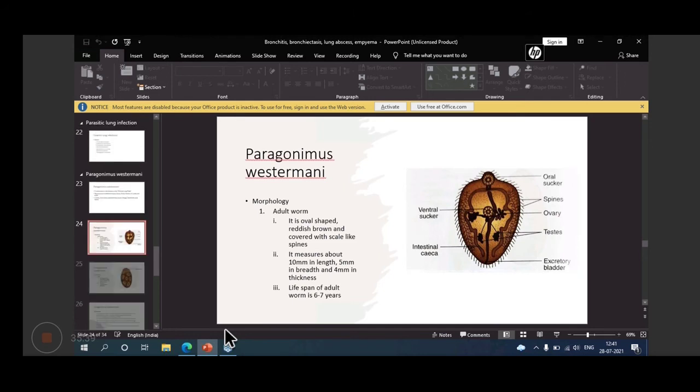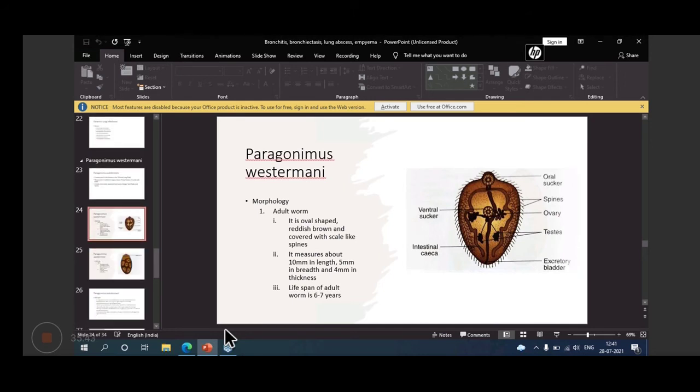This is the morphology of Paragonimus westermani. So how does the adult worm look? The adult worm is oval shaped, reddish brown, and covered with scale-like spines.